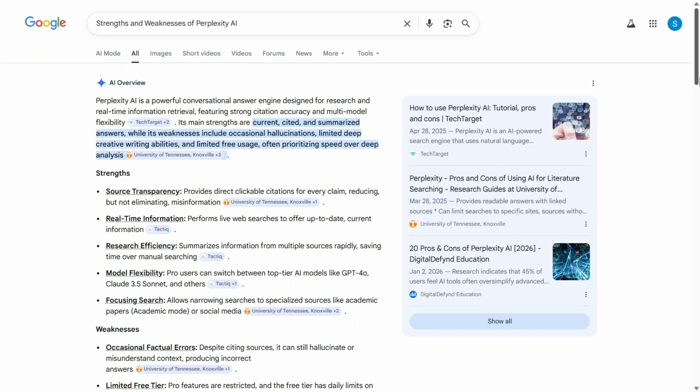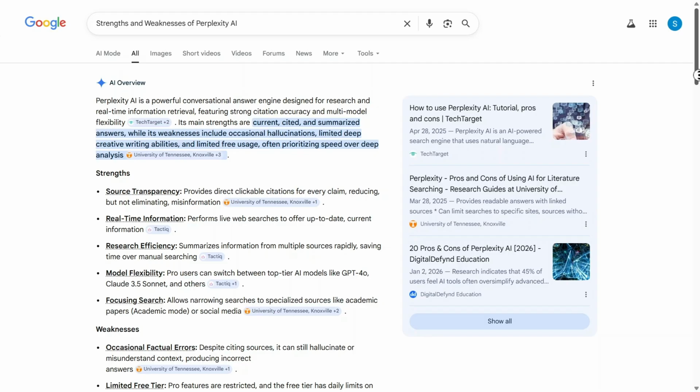In this video, I will be showing you the primary strengths and weaknesses of Perplexity AI to help you determine if it is the right research tool for your specific needs. I am starting with a search to gather a comprehensive overview of how this conversational AI engine performs across various categories like accuracy and model flexibility.